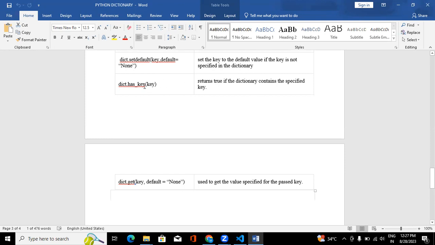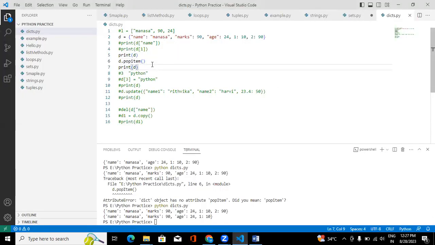If the key is not there in the dictionary, it's going to return False. Let's check. So I want to check with d dot has_key whether the key one exists in my dictionary or not.